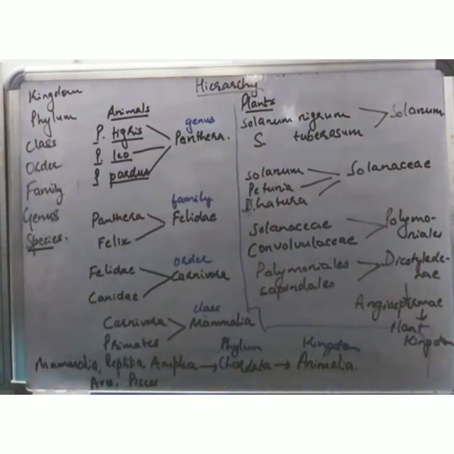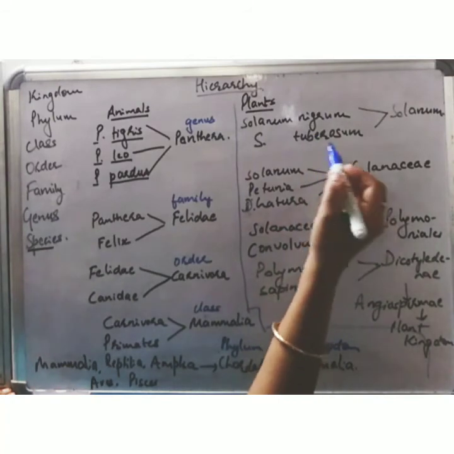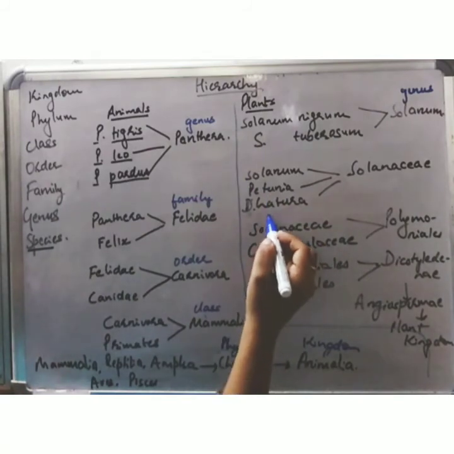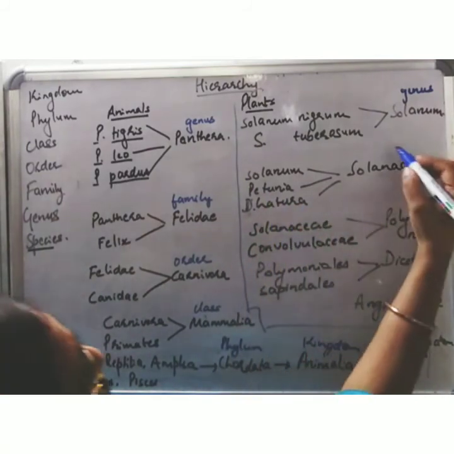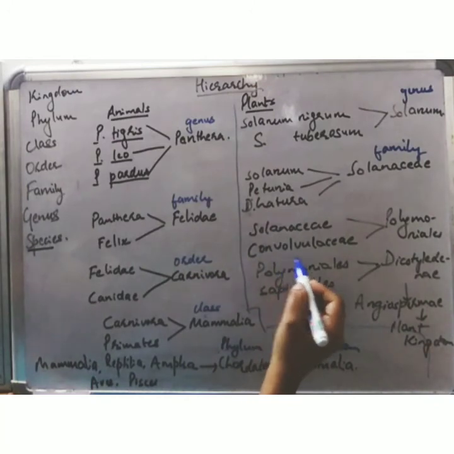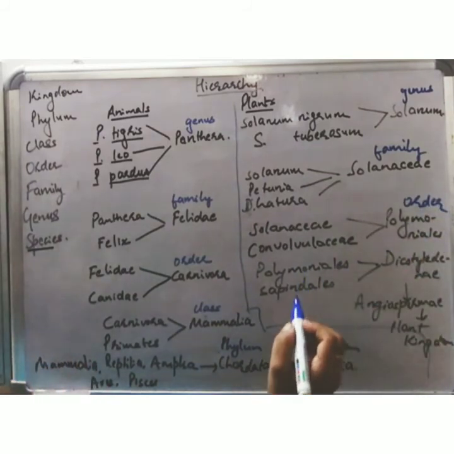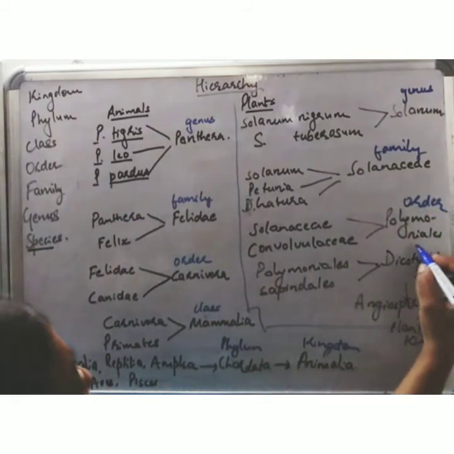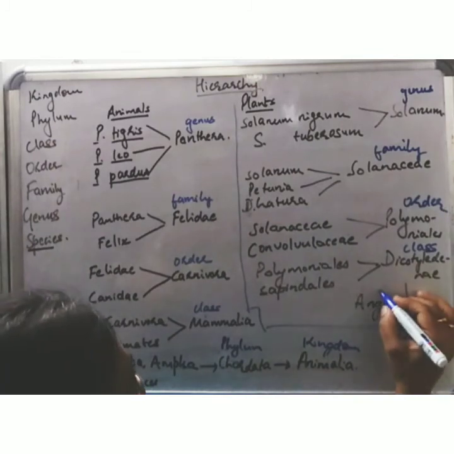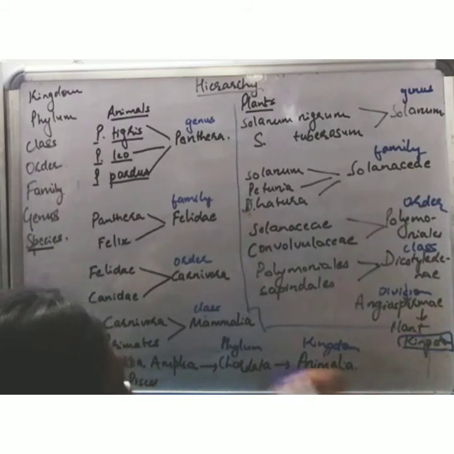So this was the hierarchy of the plants. Solanum nigrum, Solanum tuberosum, and many more fall under the genus Solanum; the genus Solanum, genus Petunia, genus Dhatura, and many more fall under the family Solanaceae; Convolvulaceae, Papilionaceae, and many more come under the order Polymoniales; Sapindales, coming under the class Dicotyledonae, coming under the division Angiospermae, and Angiospermae coming under the plant kingdom.